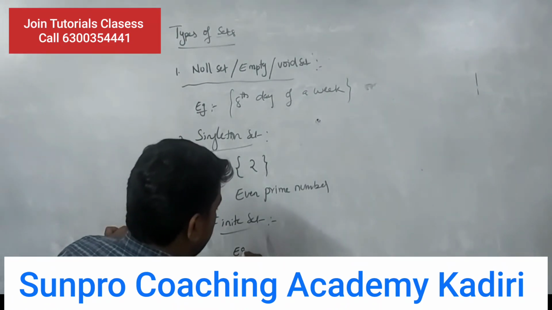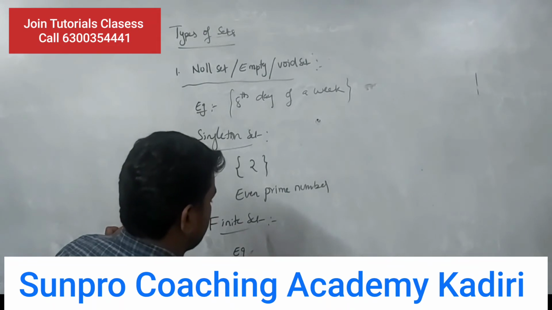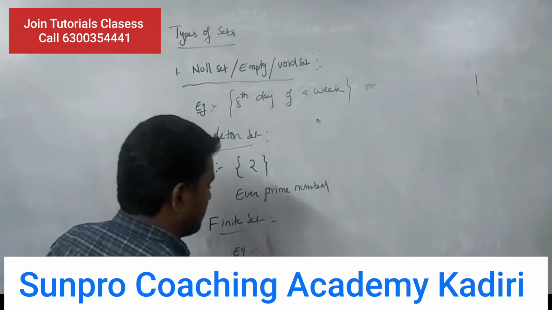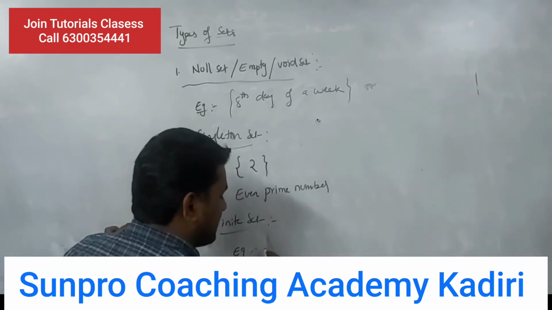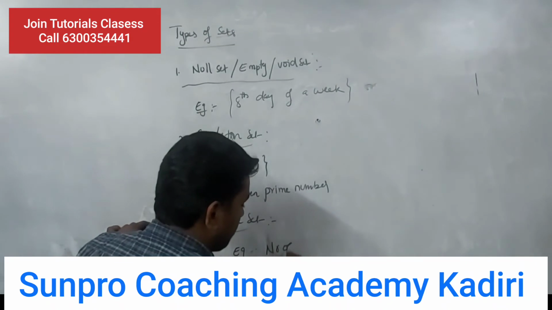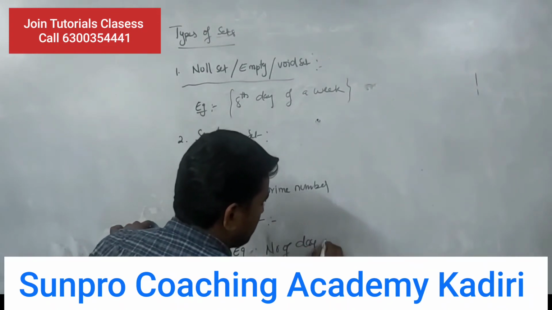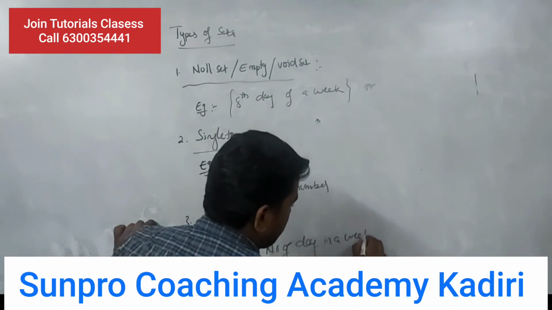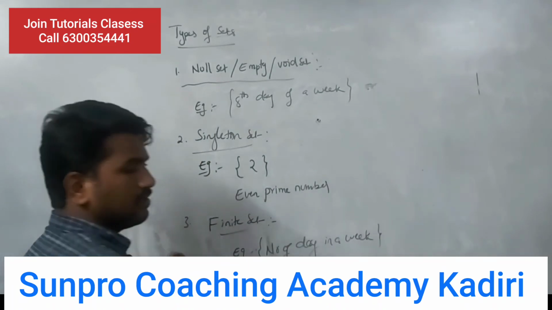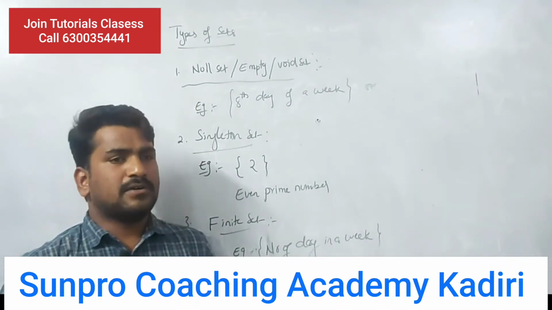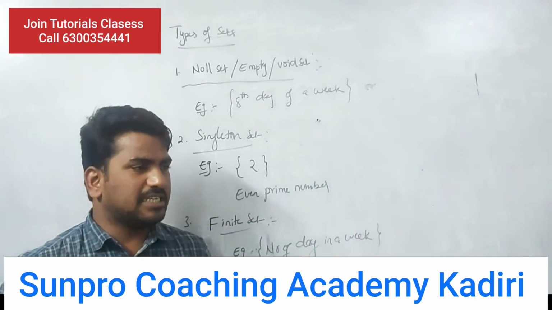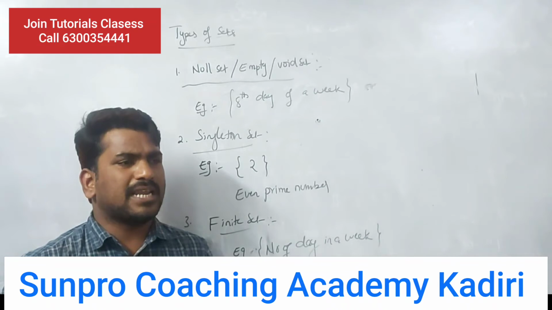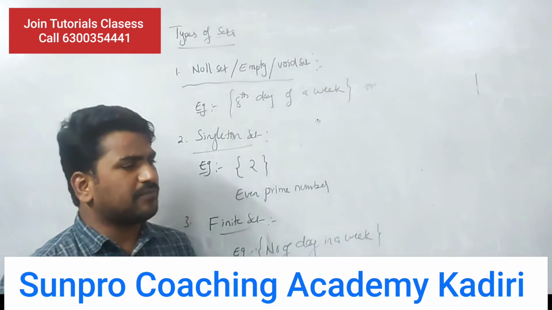Example of a finite set is the number of days in a week. Number of days in a year is also a finite set. Number of months in a year is also a finite set.